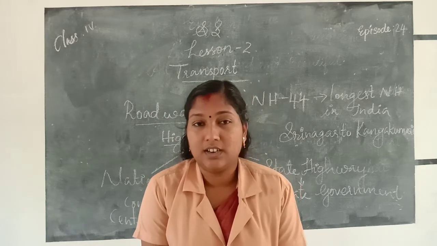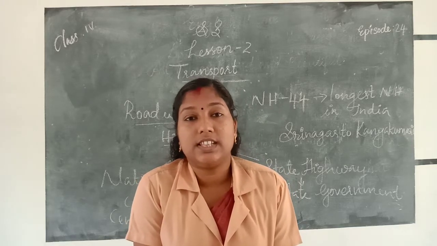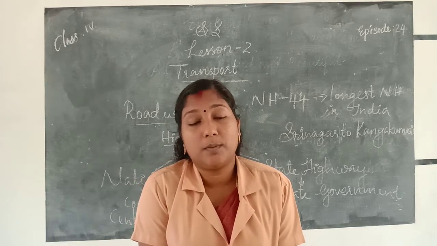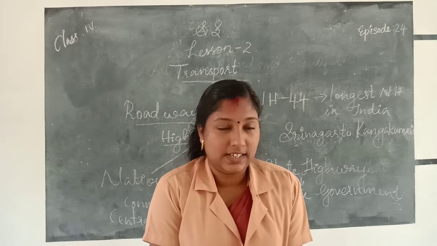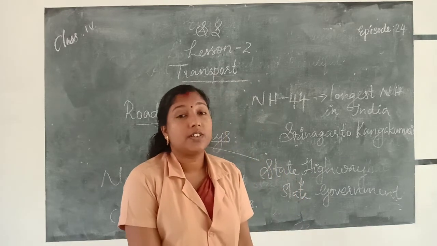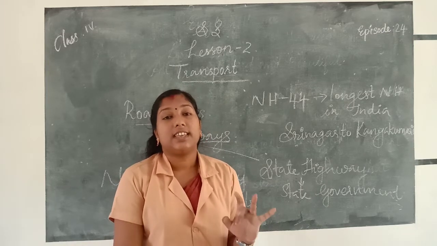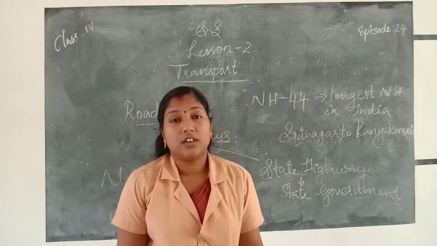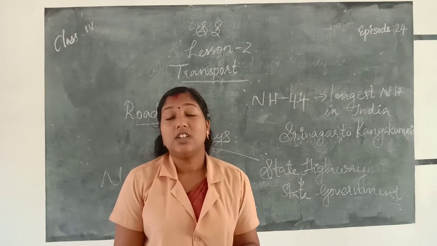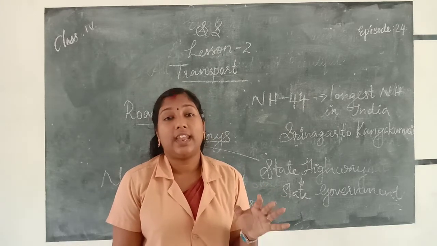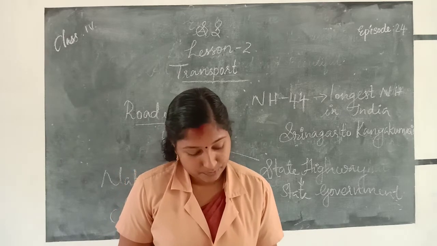First one, metalled roads, unmetalled roads, then a road built over a river bridge, a road built through a tunnel in the mountains. Which are the different types of roads? First one, metalled road, second one, unmetalled roads, third one, a road built over a river bridge, and a road built through a tunnel in the mountains.